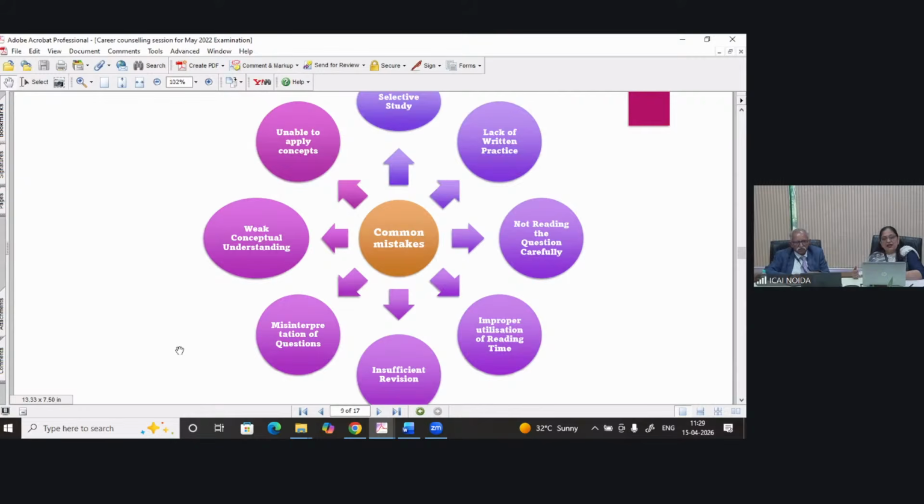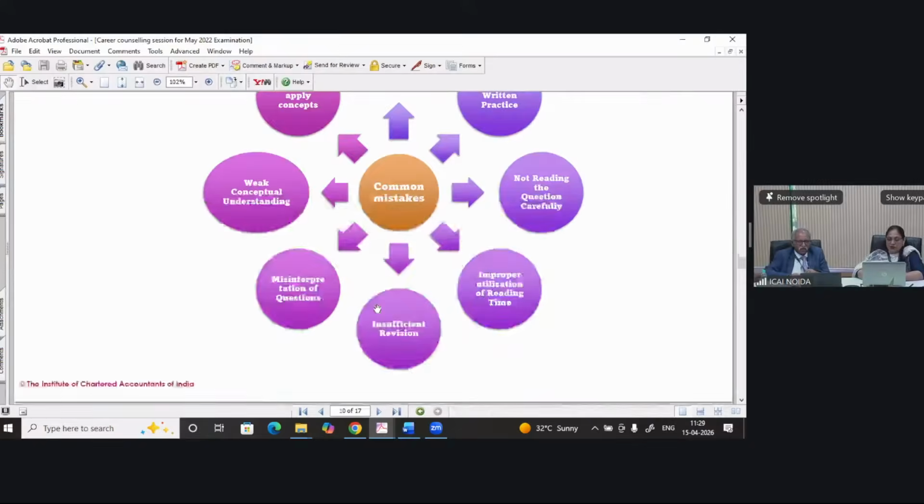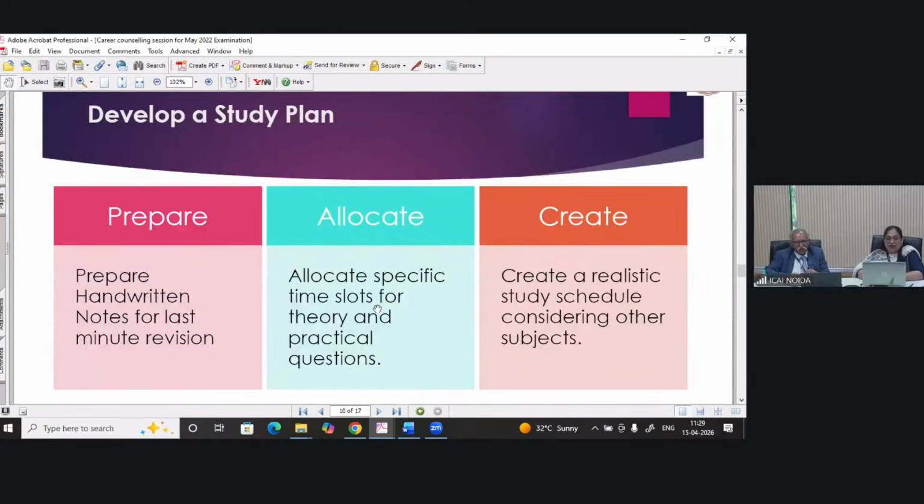Conceptual understanding is weak. We have already discussed, and sir already explained, conceptual clarity. That is very important. If you are conceptually clear, you will definitely be able to apply the concept also, right? Study plan. I hope you are through with it by now, but even today, the 15th of April, technically we have more than 15 days for the auditing subject, right? So now also you can prepare.